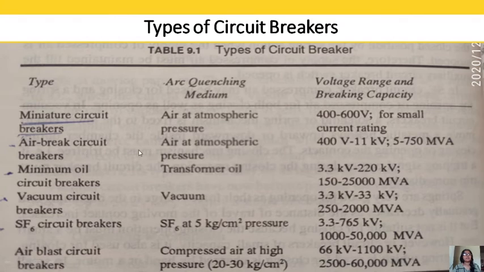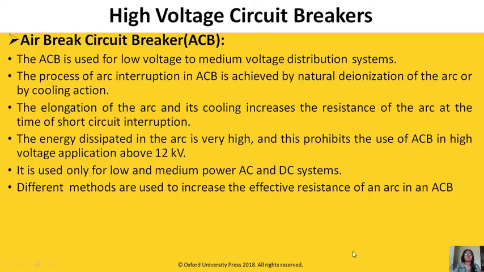In air brake circuit breaker, the arc quenching medium is air at atmospheric pressure. It is used for 400 volt to 11 kV. While in air blast circuit breaker, compressed air at high pressure, near about 20 to 30 kg per centimeter square, is used as arc quenching medium. It is used for voltage ratings from 66 kV to 1100 kV. Okay. Now in this lecture we will see about ACB and ABCB.